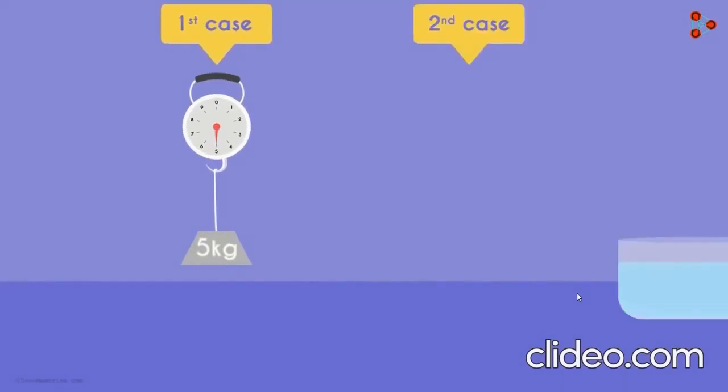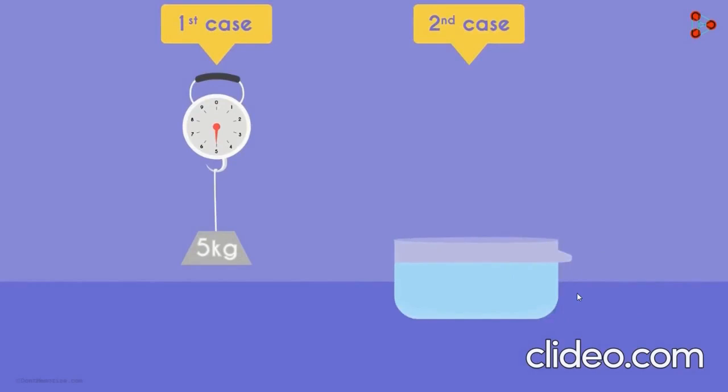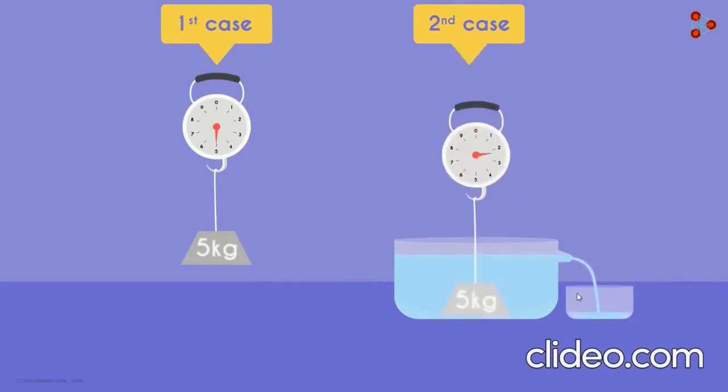For the second case, take a beaker of water which has a small opening at the top. The water in the beaker is filled right up to the point where the opening is, and we keep a small container under the opening. Now slowly lower the solid object into the water and you'll see that the reading will be a lower number as compared to the previous case. Why is that? It's because of the buoyant force acting on the object. You would have also noticed that some water was displaced. Now with this context, we can say that the weight of this displaced water is equal to the magnitude of the buoyant force acting on the object.